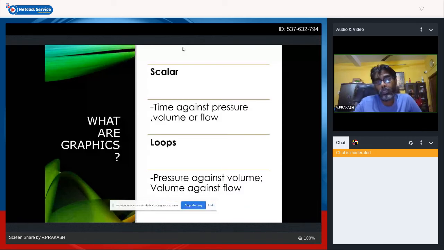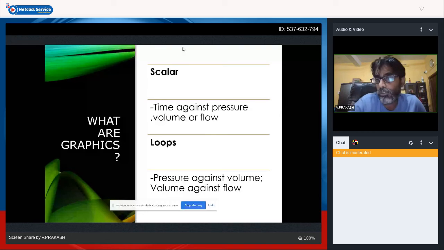So what are the graphics? One is scalar and the other is loops. In scalar graphics, we have the pressure, volume or flow plotted against time. In loops, we have the pressure plotted against volume and the volume plotted against flow.